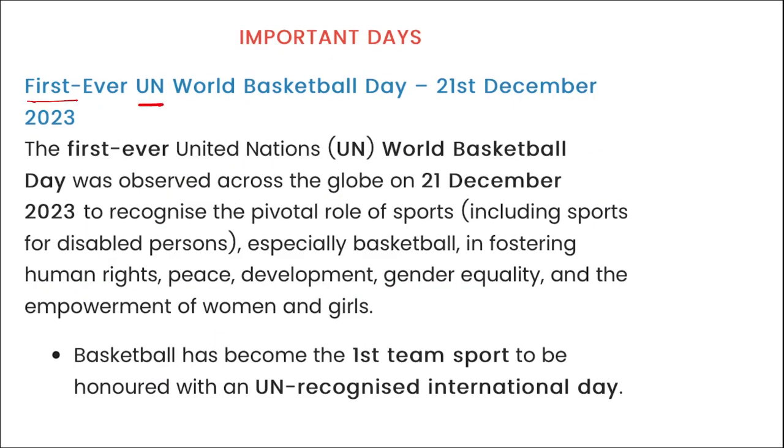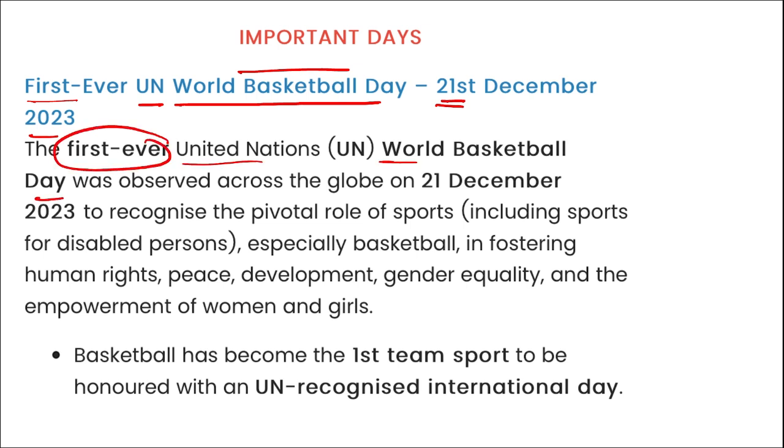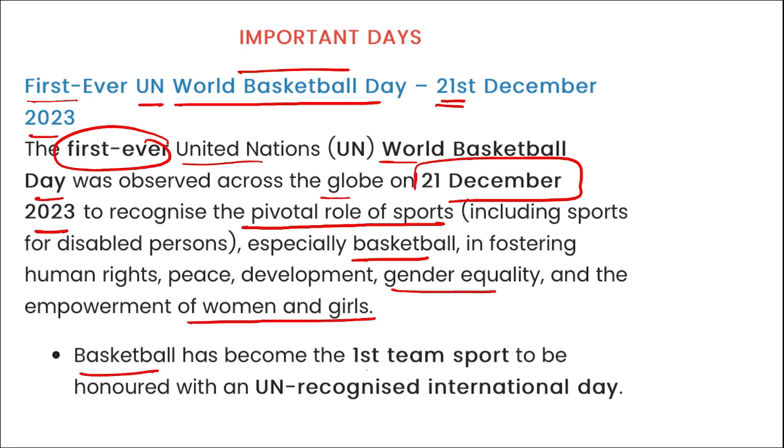Next is your important: the first ever UN World Basketball Day was observed on 21st of December. Basketball is a sport, right? It was observed across the globe to recognize the pivotal role of sport, especially basketball, in fostering human rights, peace, development, gender equality, and empowerment of women and girls. Basketball has become the first team sport to be honored with a UN recognized international day. Mark this line, right? So these are your important current affairs for the day, friends.